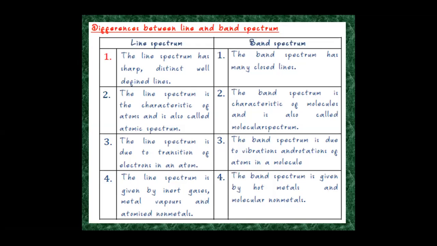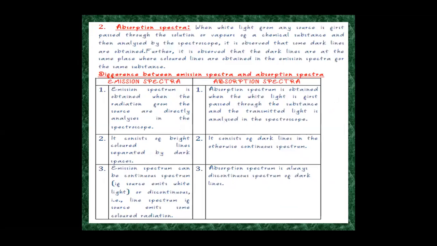Line spectrum is due to the transition of electrons in an atom, whereas band spectrum is due to the vibrations and rotations of the atoms in a molecule. The line spectrum is given by the inert gases, metal vapors, and atomized nonmetals, whereas band spectrum is given by the hot metals and molecular nonmetals.